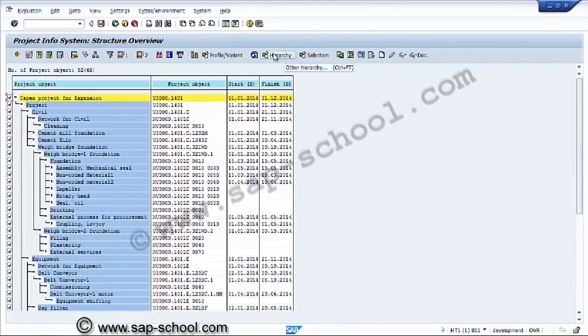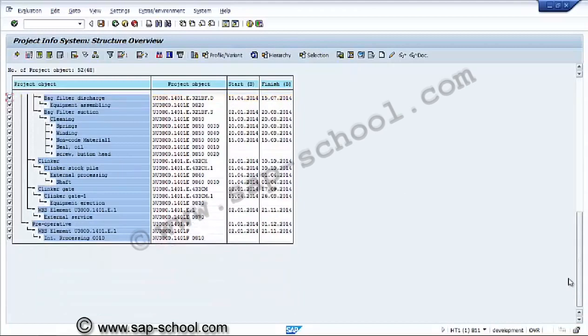Now we can check for other hierarchy or other selection, and we can do the creation from here itself. We can change, display the document, display the object, and download to a local file. These options are available in this report.